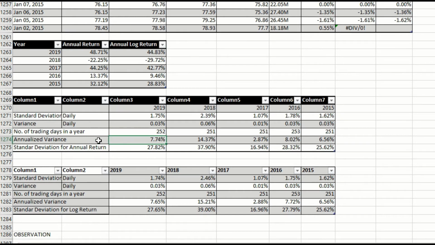And for annualized variance, the formula is we just multiply the daily variance with the number of trading days in a year. Lastly, the standard deviation for annual return, we just square root the result we get for annualized variance. This will continue for every year. And then the standard deviation for log return is the same. The difference is in the standard deviation daily, where we use the result of the standard deviation of the population of the daily log return. The other steps are the same as before.